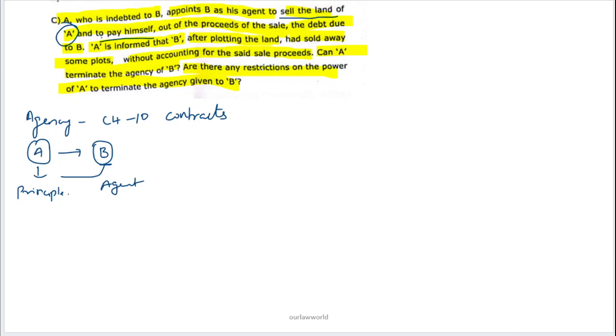So firstly, to understand in detail, section 182 of the Contracts Act speaks about the agent. So basically, who is an agent?